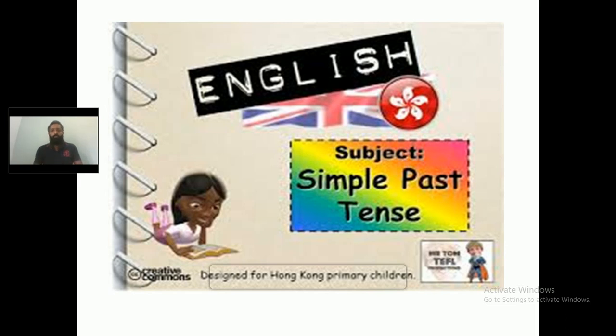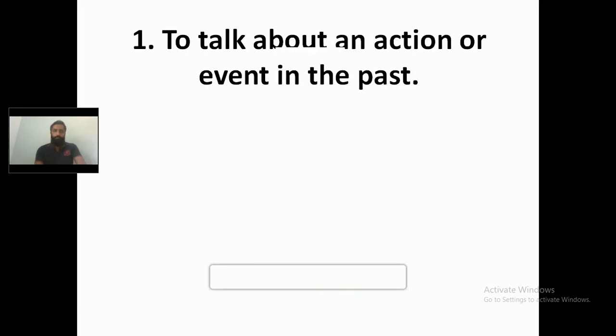Now let's move on to the class. What we are going to learn is about the usages of simple past tense, where we must be using the simple past tense. Let's go to the first usage of it: to talk about an action or event in the past, which means we are using the simple past tense to talk about an action or event that happened in the past.